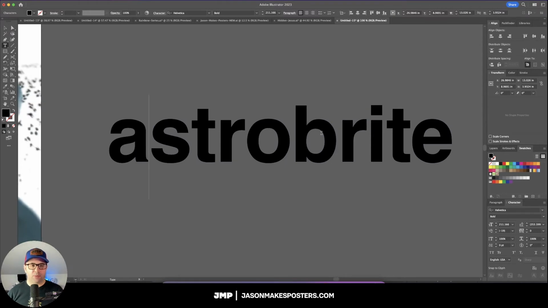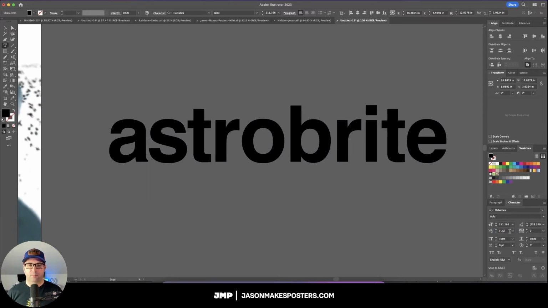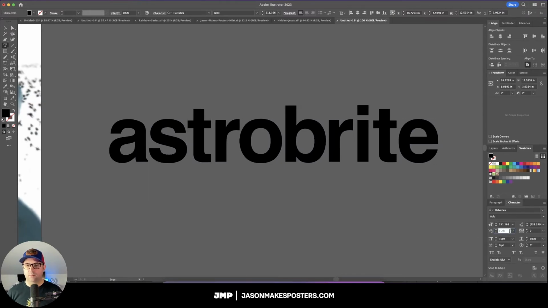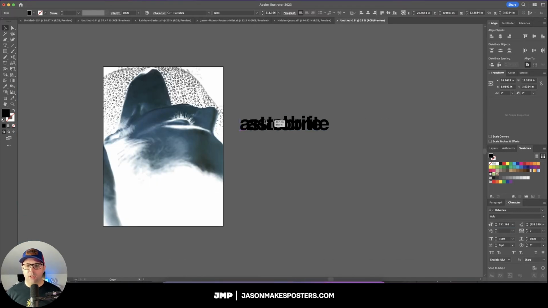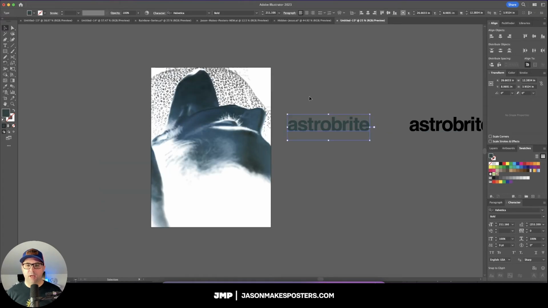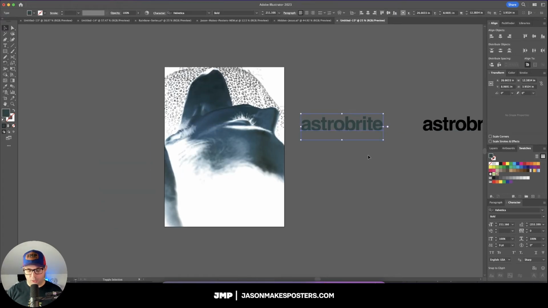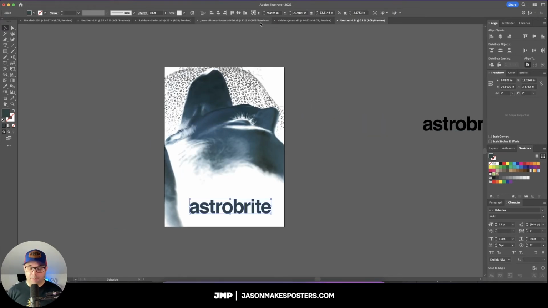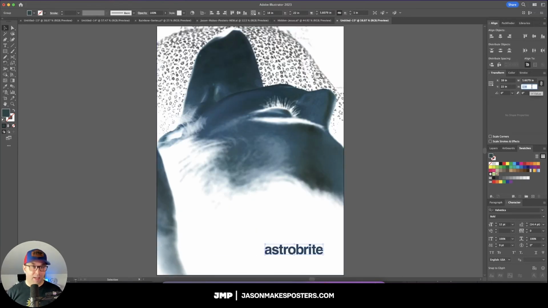So I'm going to go in here and kern this text. And I'm going to go ahead and copy this and move it to the side just in case I need to grab that text again. I'm going to color drop this as well. And I'm going to create outlines. You've probably noticed that I'm not actually using a grid this time, and I can break my own rules.